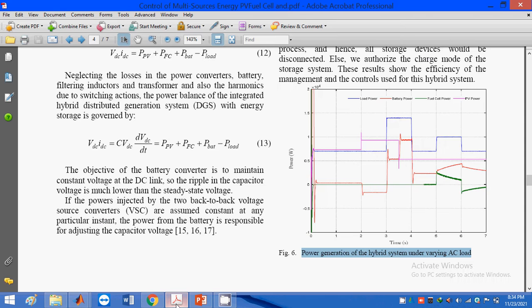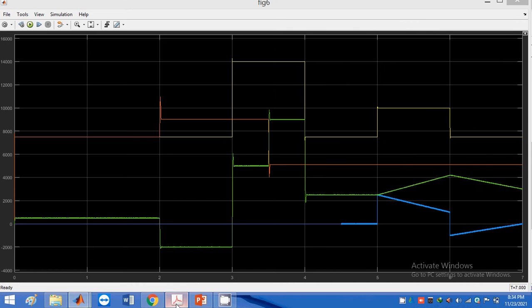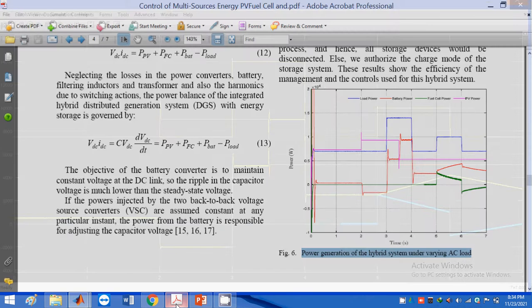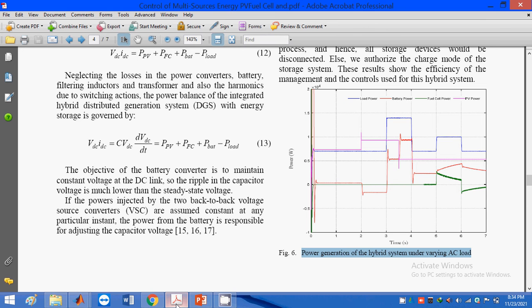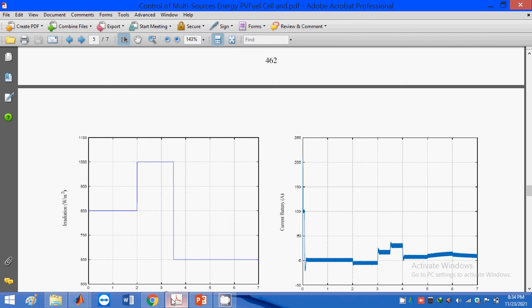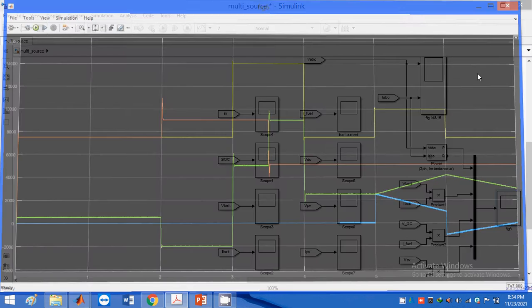Observe this image carefully as it is in this type. The result will be shown as it is in the base paper. Next one is irradiance, that means this block.